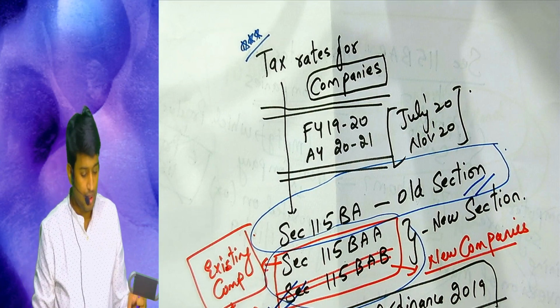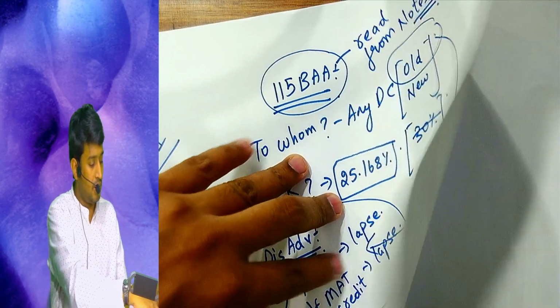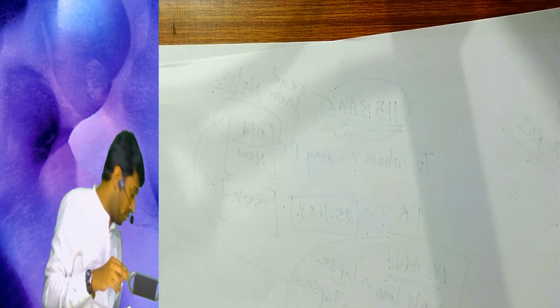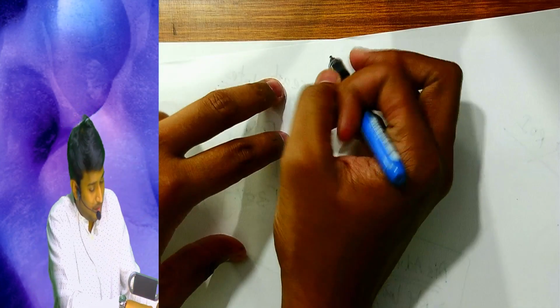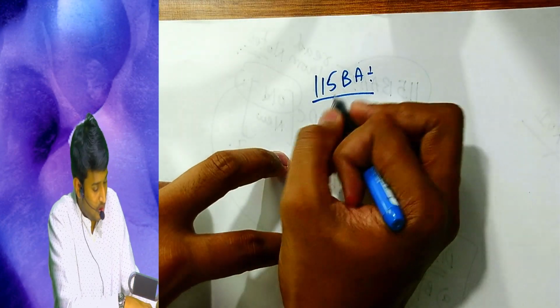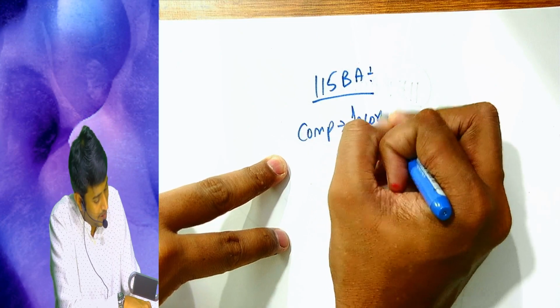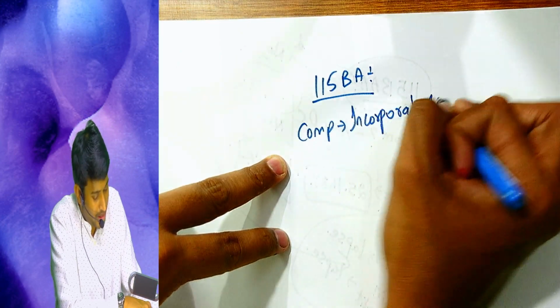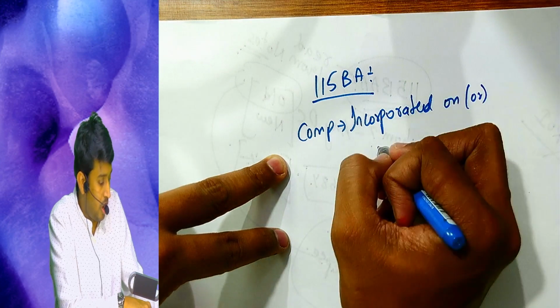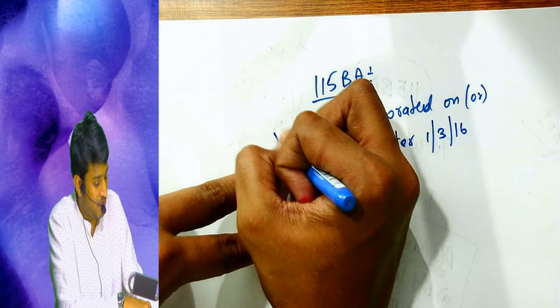Everyone in your notebook, let us understand now what does 115BA speaks about. 115BA says, which section, sir? 115BA says the company should be incorporated. If a company is incorporated on or after 1/3/2016, first condition.